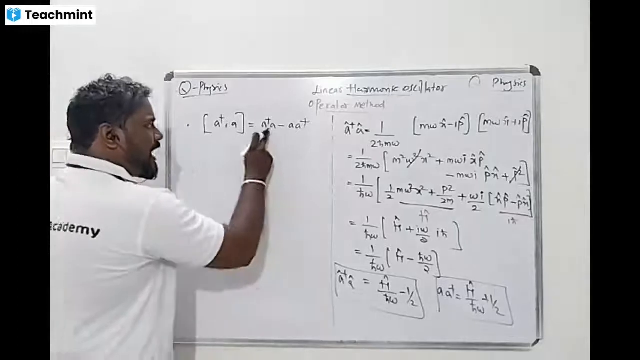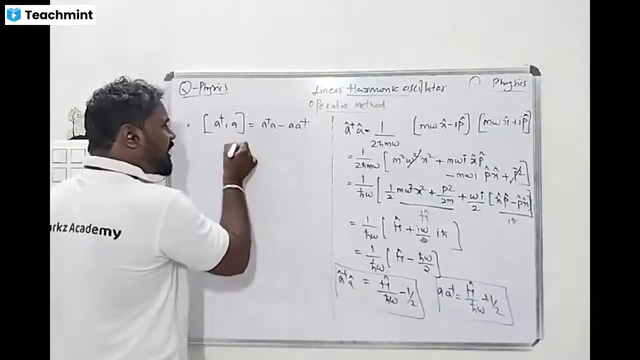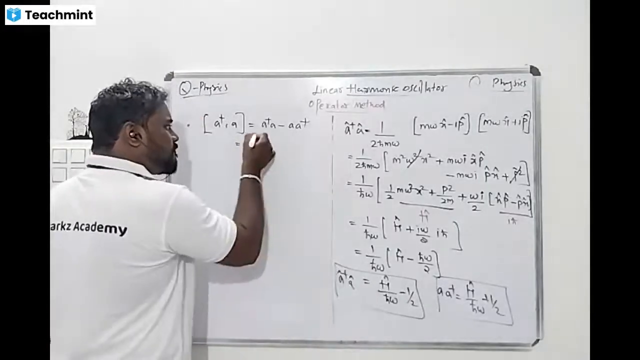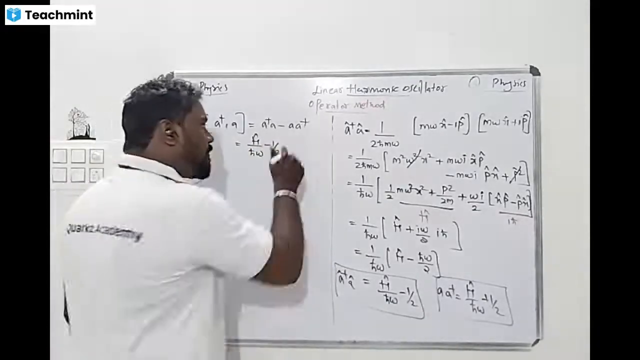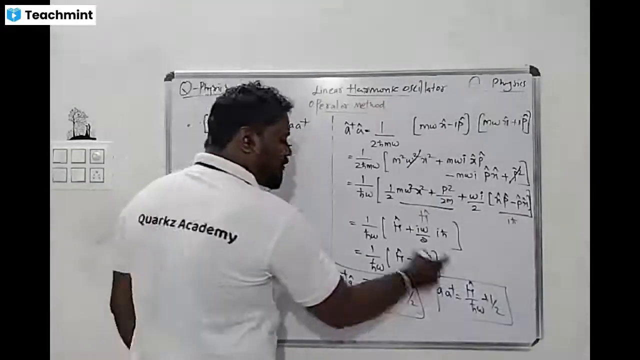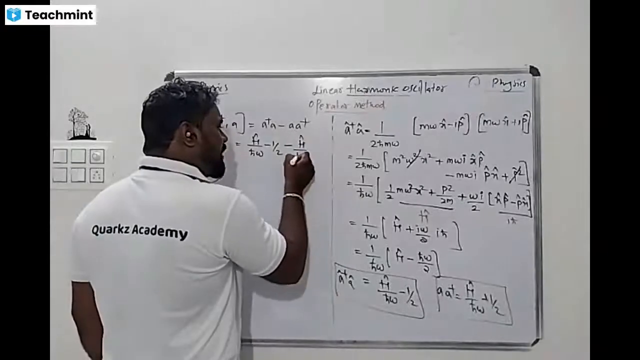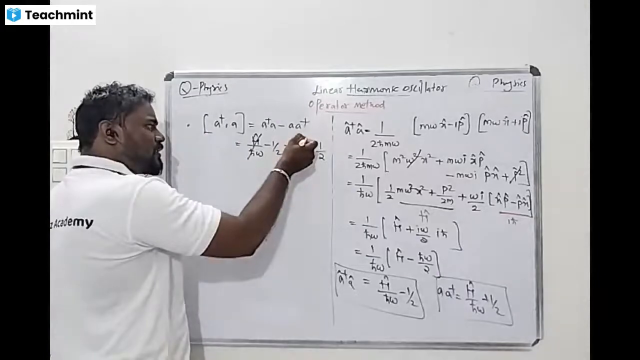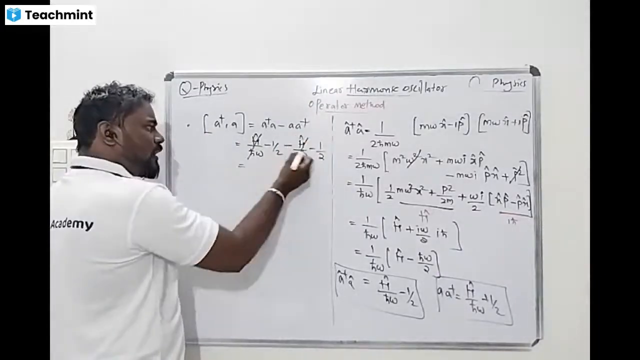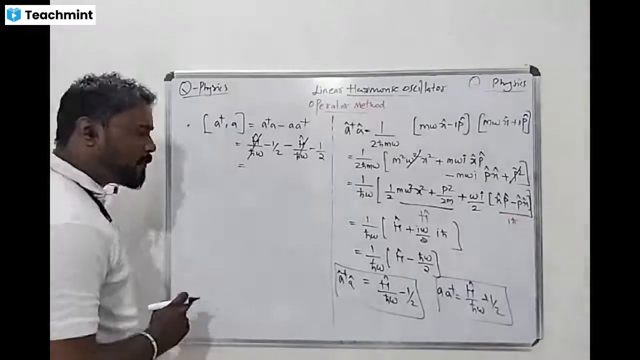Now look, for A A dagger what do we get? H cap divided by ħω plus 1 by 2, minus, for A dagger A, H cap divided by ħω minus 1 by 2. So look here, plus 1 by 2, what is this value? This value cancels. So what will be there? Plus 1 by 2 and minus 1 by 2, what do we get?